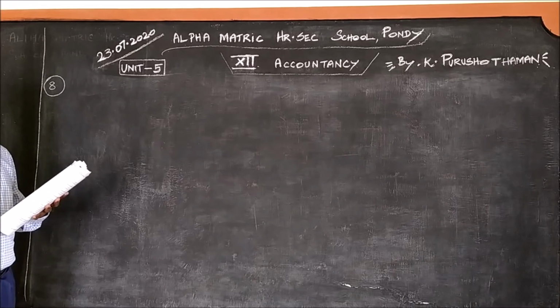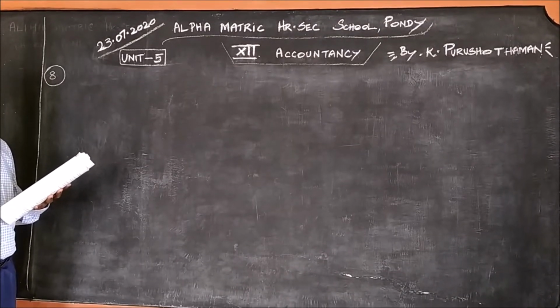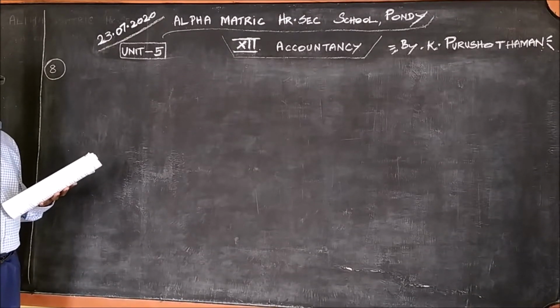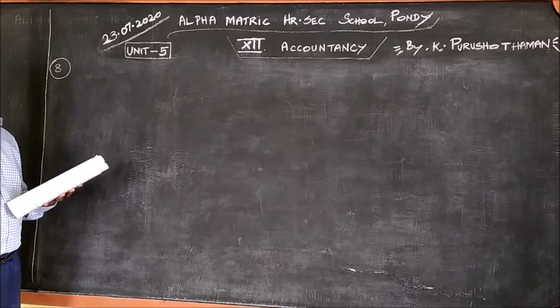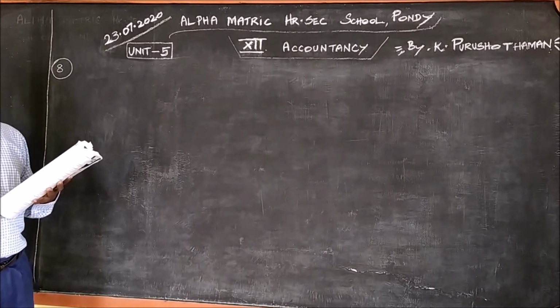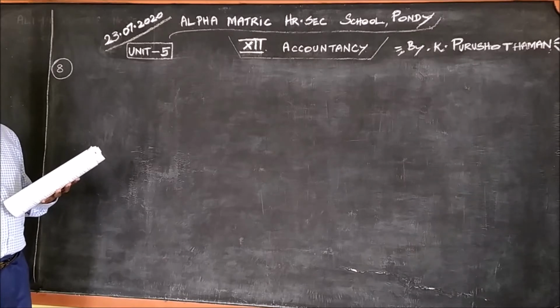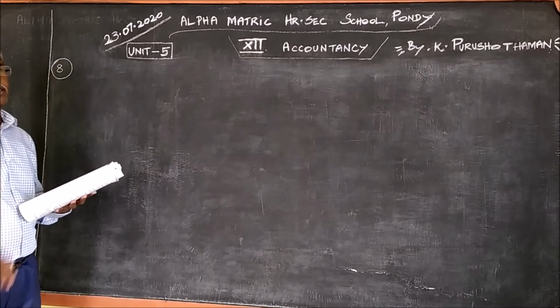The very next important idea under admission of partner is the calculation of new profit ratio and the sacrificing ratio. Why is it necessary? Already there are two partners, say A and B. C is admitted.